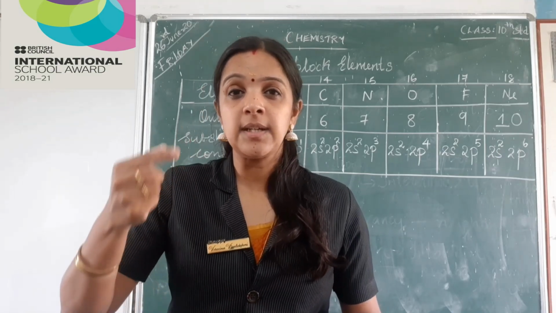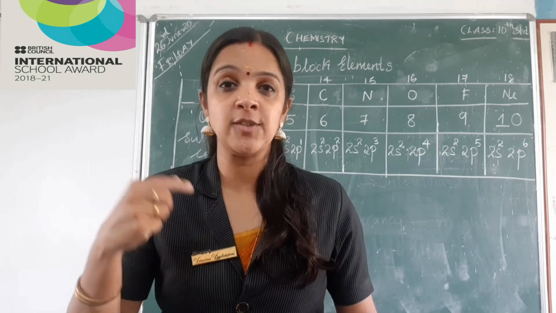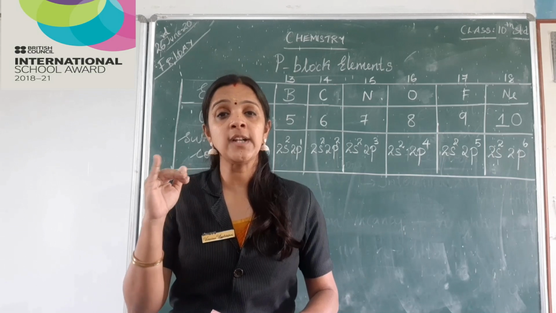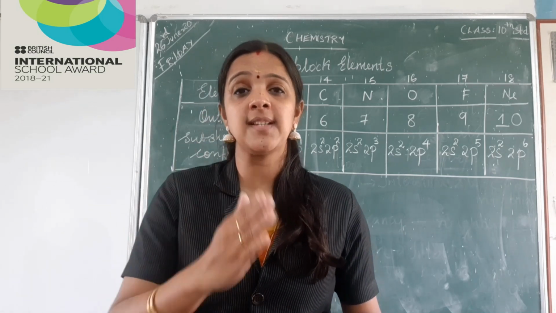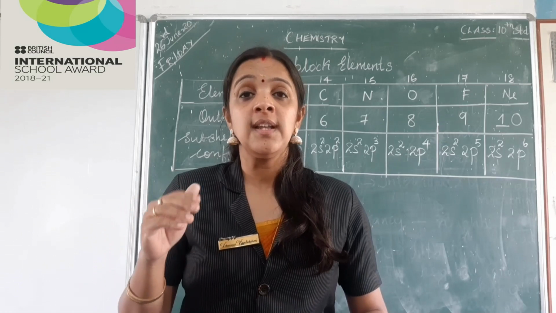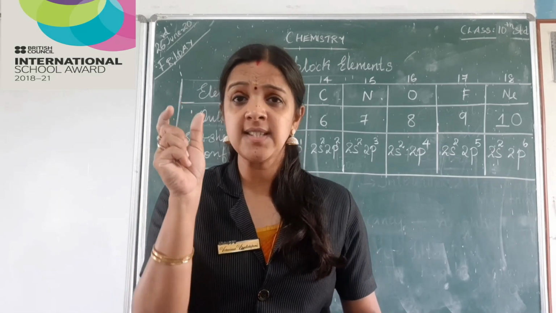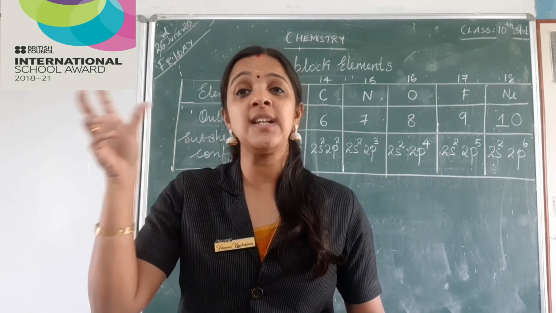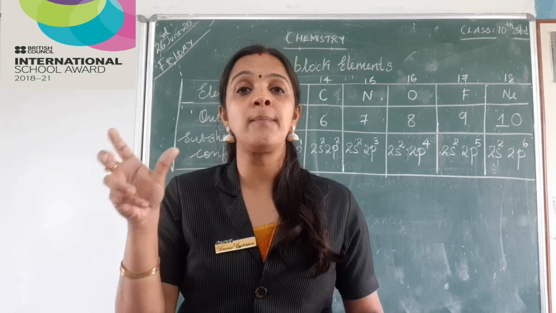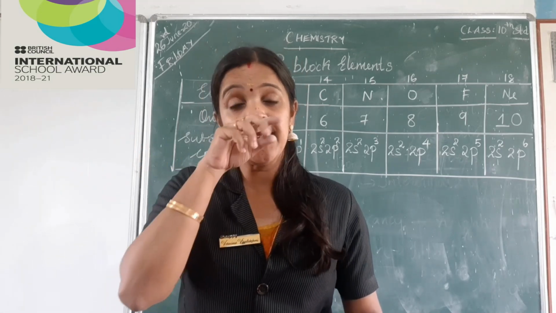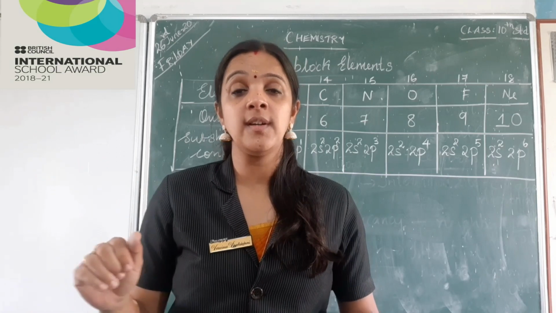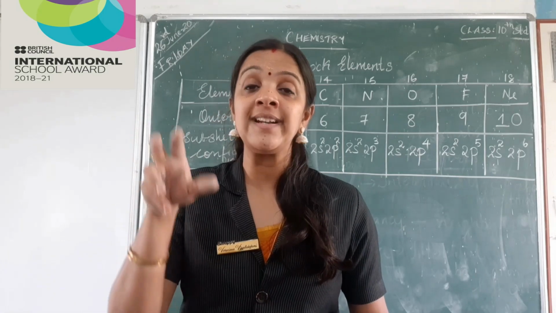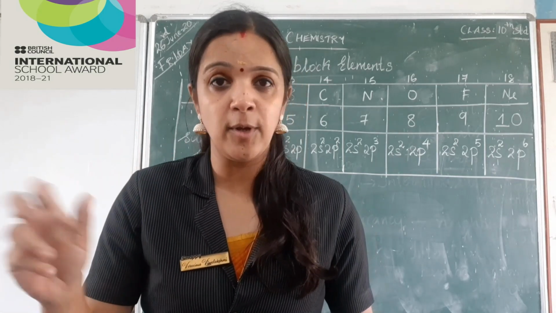I'll just repeat those definitions, how we were learning to find out the block, period and group of S block elements. Now to find out the block of any element, it can be S block or P block or D block, the last subshell to which the last electron enters is the block of the element, right? If it enters into a S subshell, it is an S block. If it enters into a P subshell, it is a P block. If the last electron enters into a D subshell, it is D block.